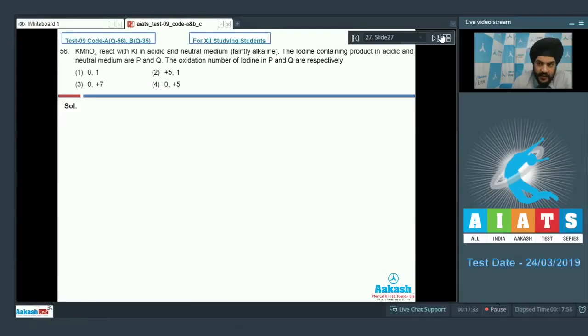Question number 56. KMnO4 reacts with KI in acidic and neutral medium. The iodine containing products in acidic and neutral medium are P and Q respectively. We have to comment on the oxidation number of iodine in P and Q.